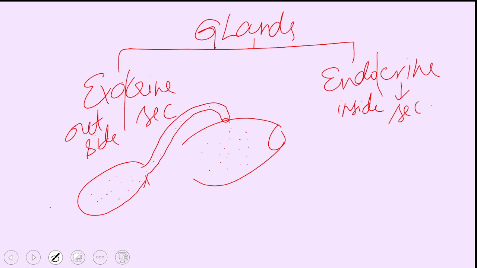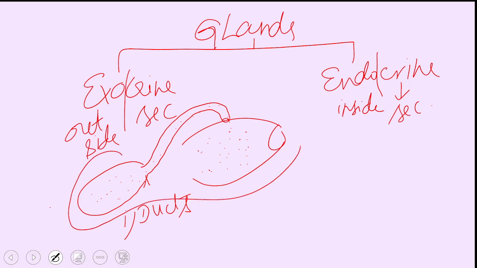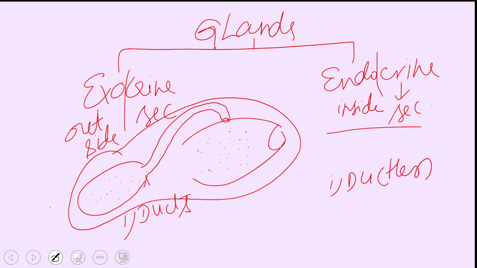So exocrine glands are glands with ducts, so that they release their contents to the place where they are localized. Whereas endocrine glands are ductless glands. Their secretions are not localized.